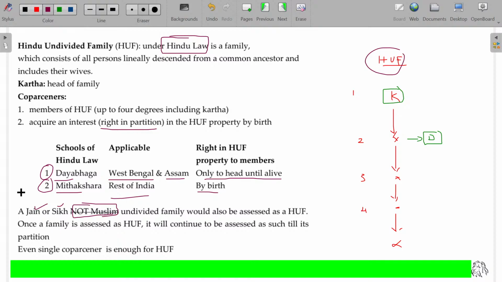You understand? So two schools of Hindu law: one is Dayabhaga, another one is Mitakshara. So I have completed two persons here. Individual. Now the next one is Hindu undivided family. Is that clear? Two persons are over.